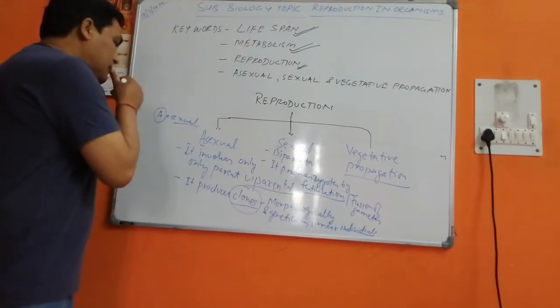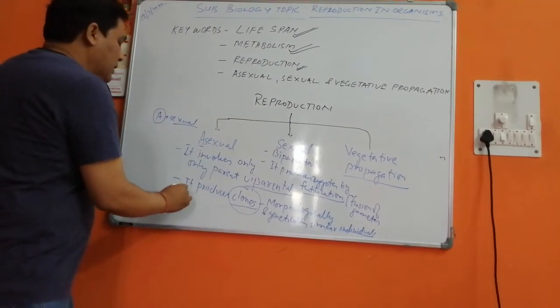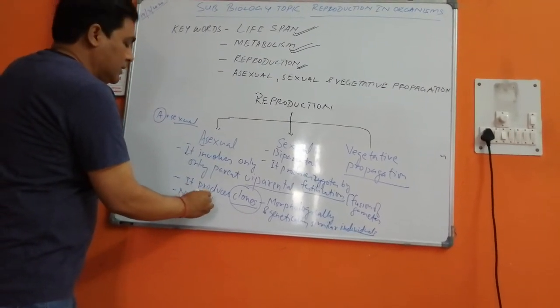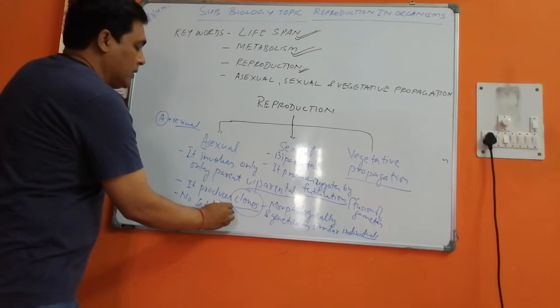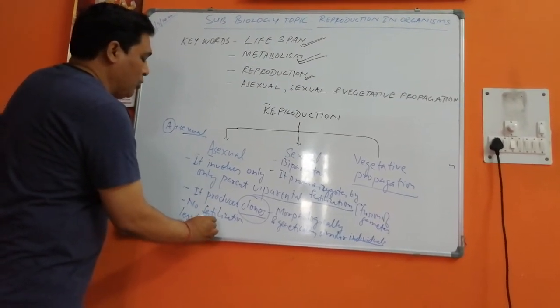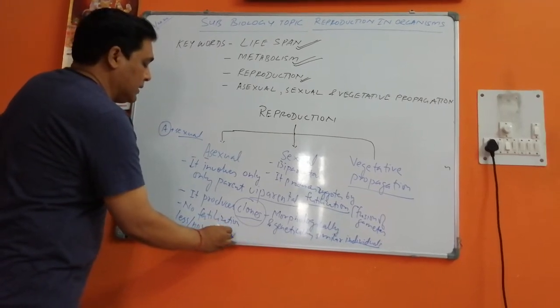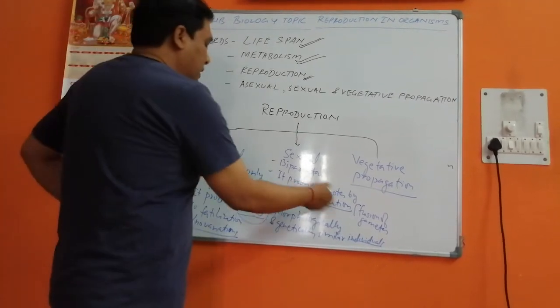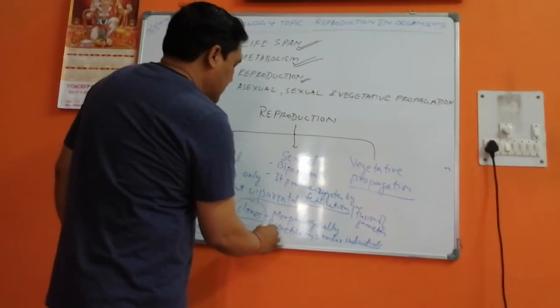When we talk about asexual, no fertilization is involved. So, less or no variations are there. Now, here the variations are there.